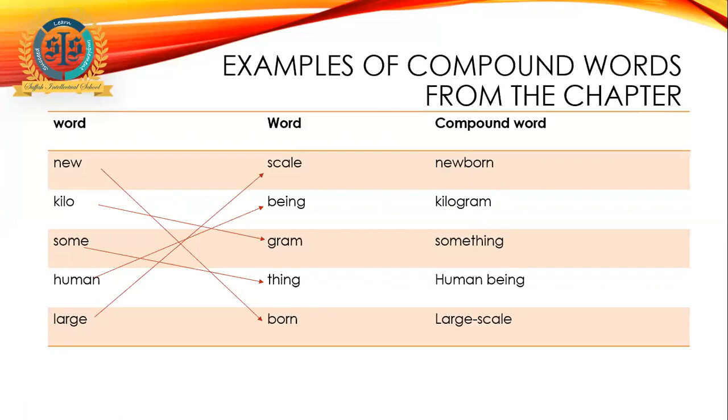So now you know that there can be three types of compound words. Compound words are basically words which are joined together to make a single word. And there are three types of compound words: open, closed, and hyphenated. And we have solved the first question of our comprehension, that was to find out the 5 compound words from your lesson.